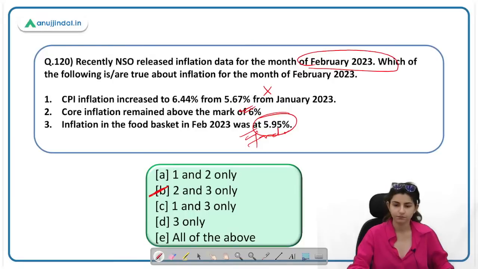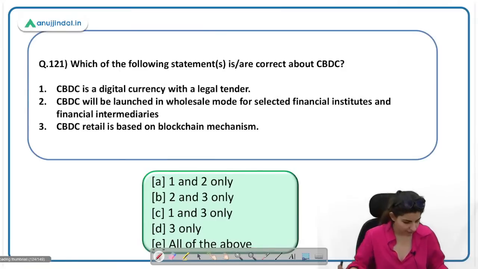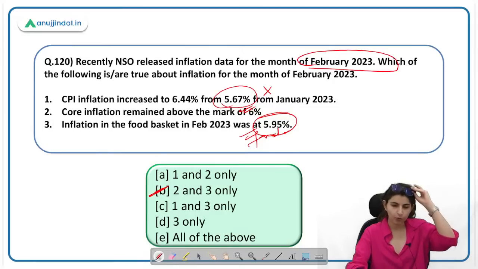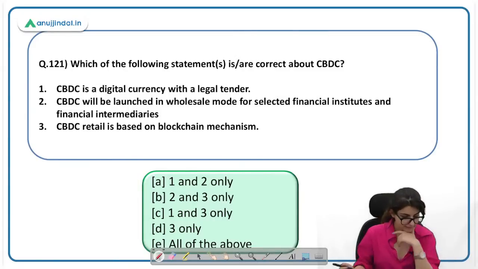Okay. यहाँ पे आपको 5.67% जो जनवरी का डेटा बोला है, this is not जनवरी का डेटा. However, you do not have to remember the January and February का डेटा anymore. The answer will be B here. ठीक है, नेक्स्ट पे आ जाते हैं 121.